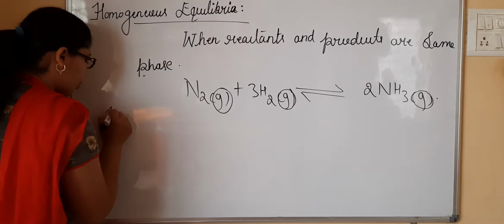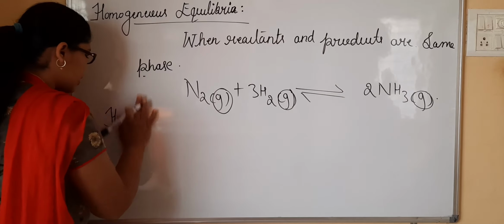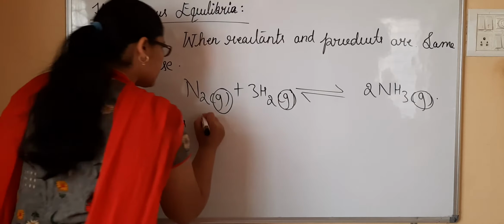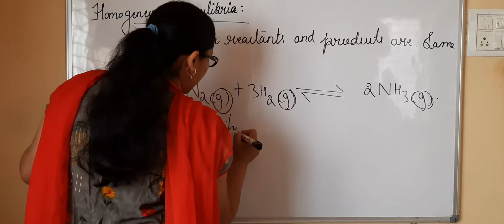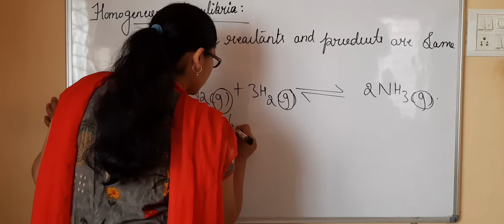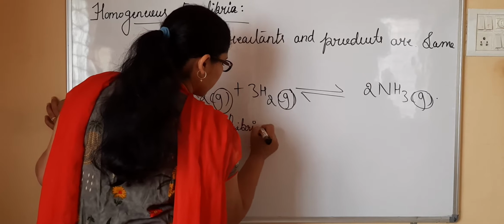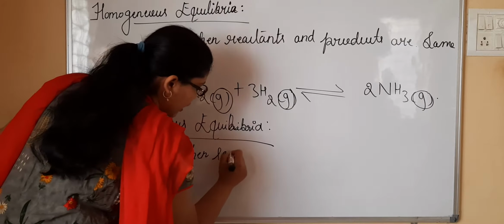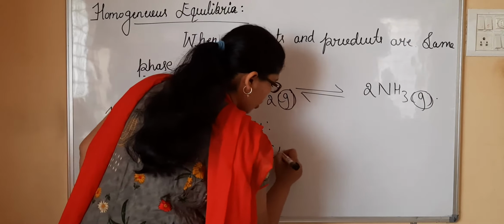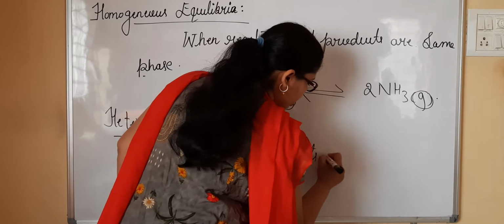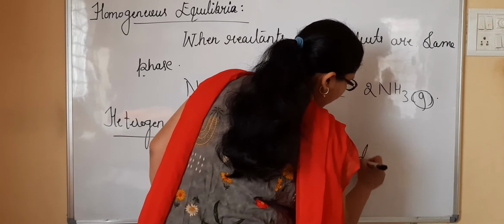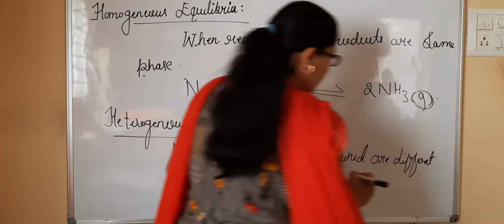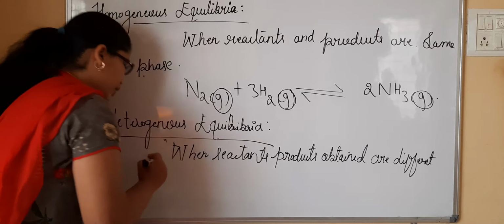Likewise we have heterogeneous equilibrium also. If you consider heterogeneous equilibrium, we can say the reactants and products are in different phases. What does it indicate? When the reactants and products obtained are in different phases, they are referred to as heterogeneous equilibrium.